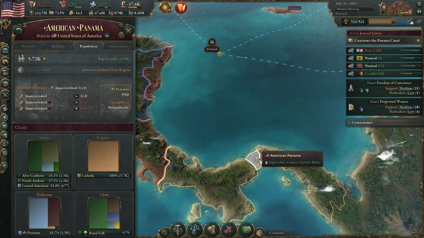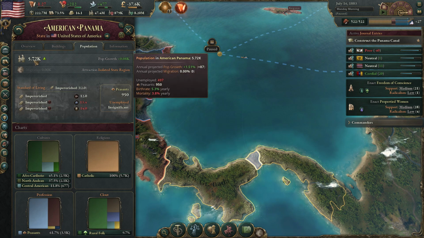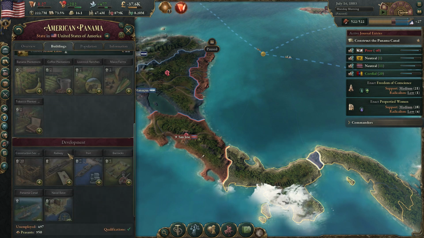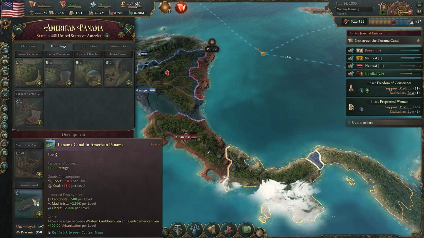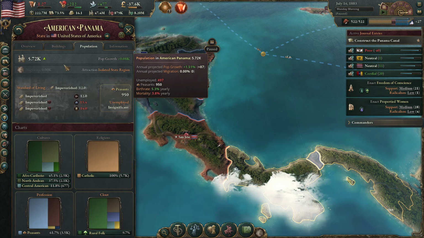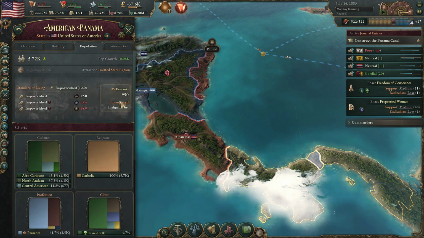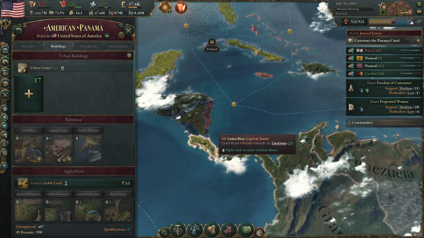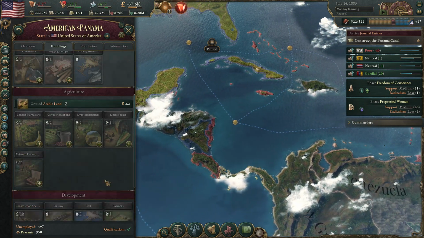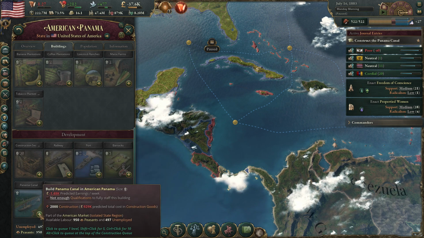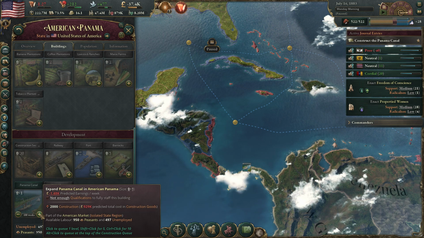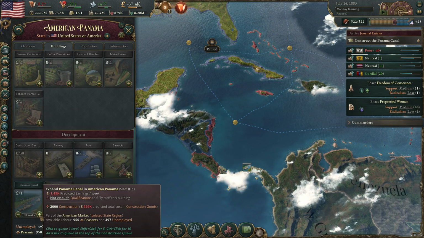Look at the population of this small little place here. It's 5.72 thousand. Frankly, we're going to need people to come here in order to have the ability to staff the Panama Canal, because that also requires staff, 5,000. So we don't have that available right now, so we will need more people to come here. So we might actually want to encourage some people to come here. Maybe they'll come on their own, though, if we just construct this. So let's go ahead and tick this up to the very top and get that Panama Canal constructing, guys.